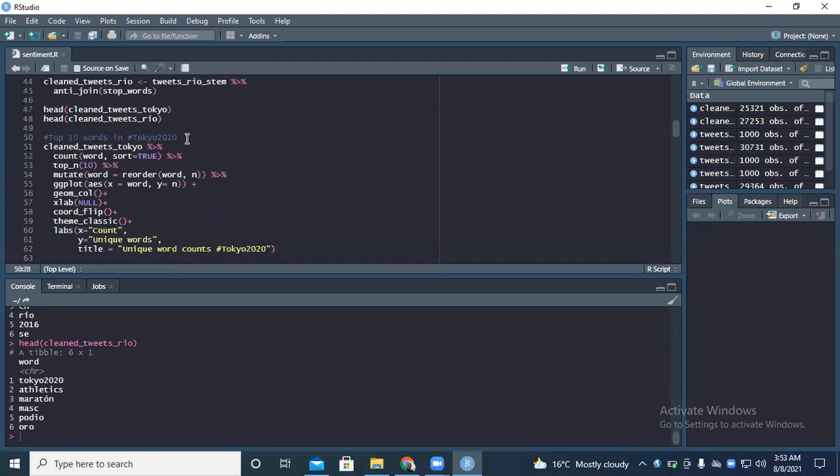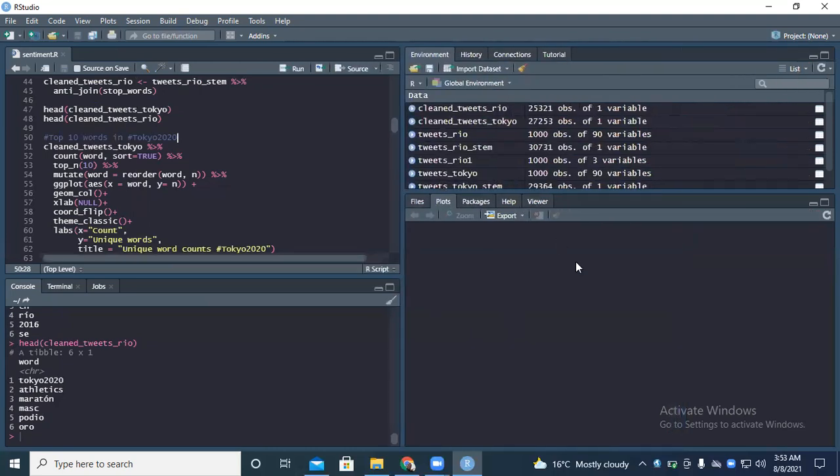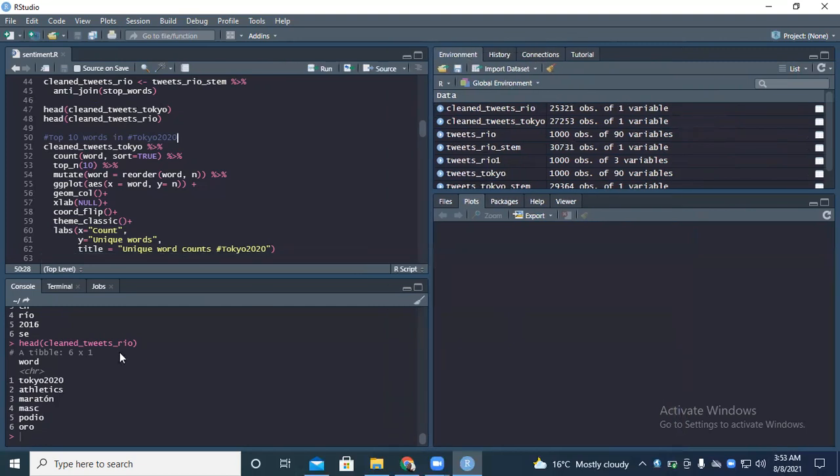Okay, so now what I want to check is some of the frequent words. I want to look at the top 10 frequent words that were used in the Tokyo 2020. So I'll bring up my window close to this place so that my plots will come up. You can see this is the pane where my objects that are available are appearing. This is the environment section. My plots will appear at this place. So this is my console. This is my script section. This is where I write my codes.